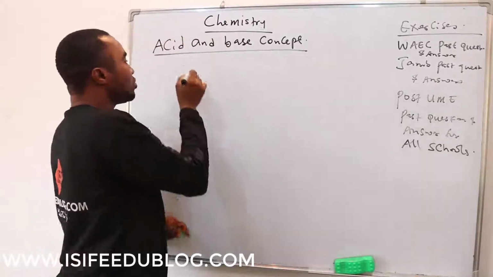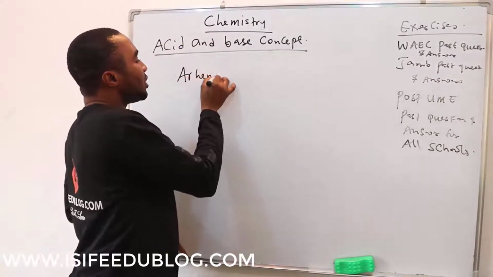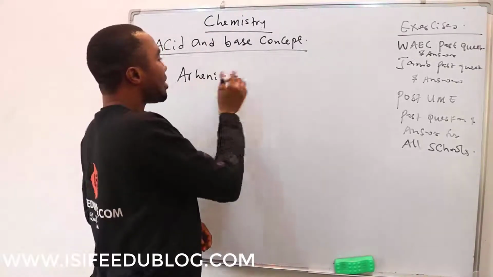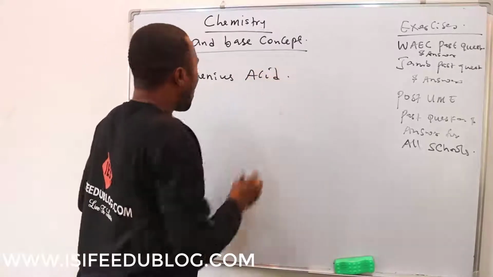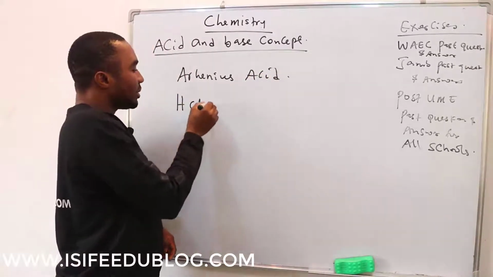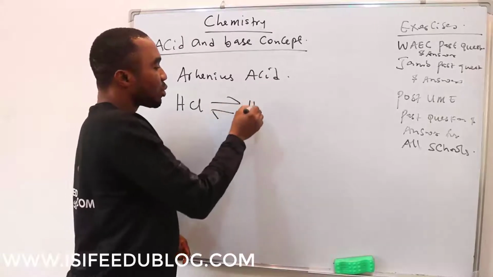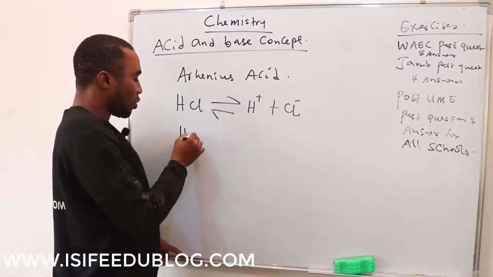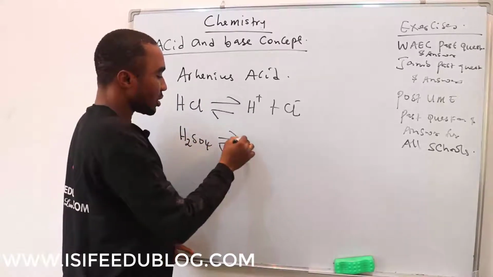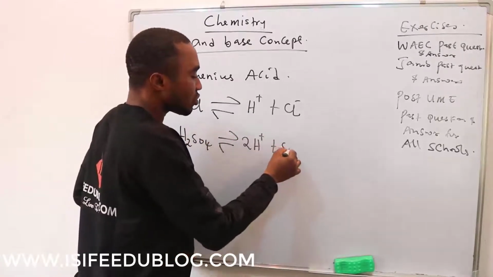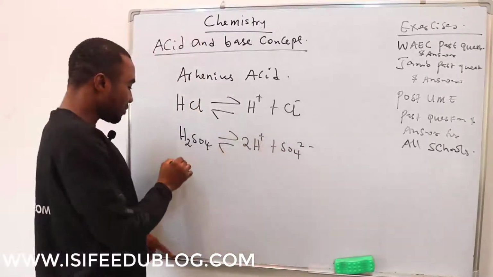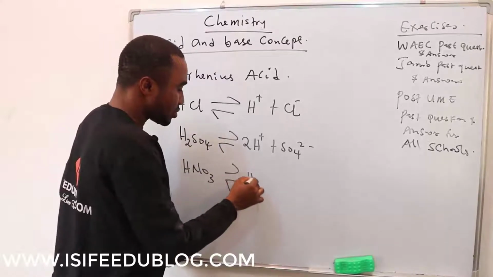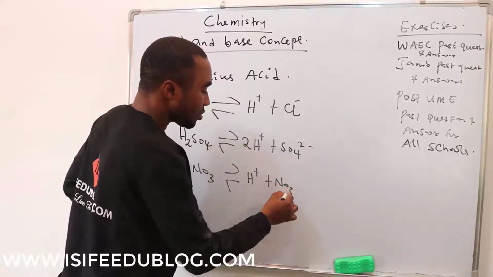So, from the Arrhenius definition of an acid, we can see the various things he called an acid. That is Arrhenius acid. An example is HCl. If HCl ionizes, it produces hydrogen ion and chloride ion. If H2SO4 ionizes, it produces 2 hydrogen ions and sulfate ion. If nitric acid ionizes, it produces hydrogen ion and nitrate ion.